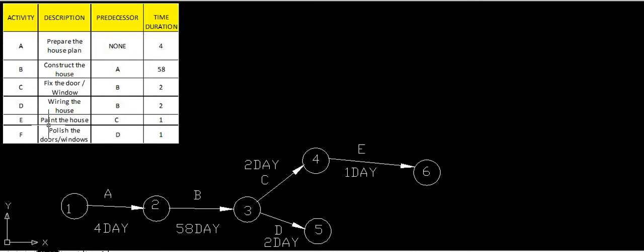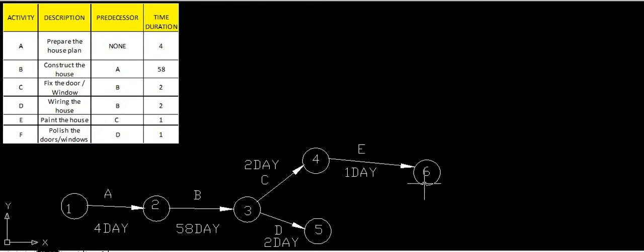So the paint the house activity has been completed. Where has it been completed? After completion of C. Next is activity F, the polishing of doors and windows. Only after completion of D will F be completed.